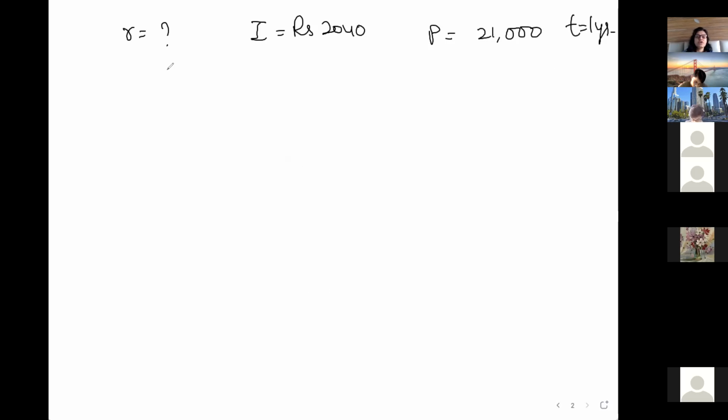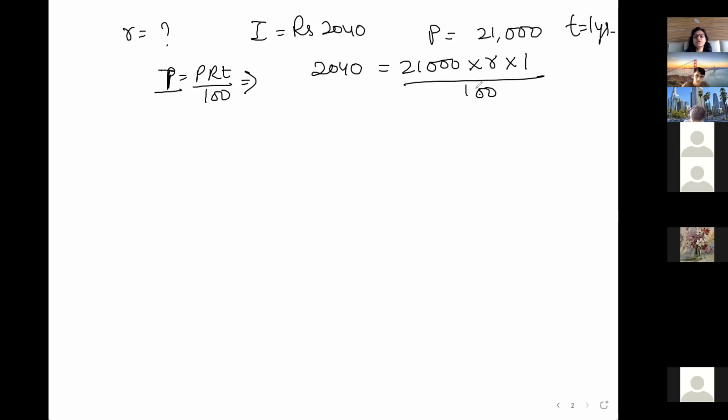Using the formula PRT by 100, 2040 is equal to 21,000 into R, unknown, into 1 divided by 100. 20 cancels with 20. R is equal to 2040 upon 210. 10 cancels with 10. How many times will it go? 3 times.